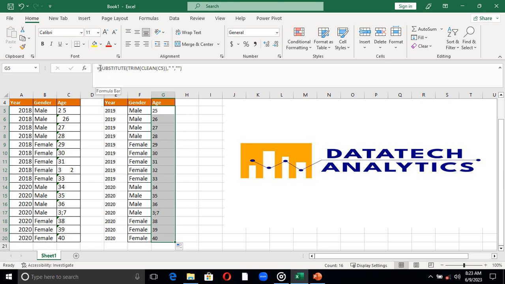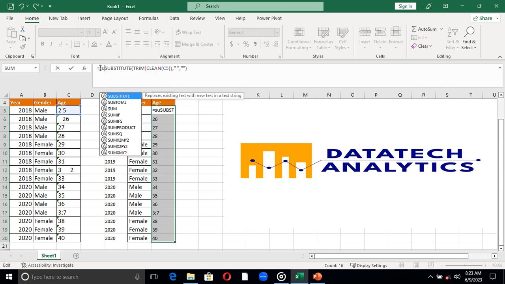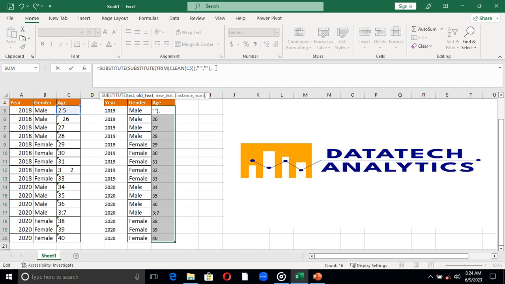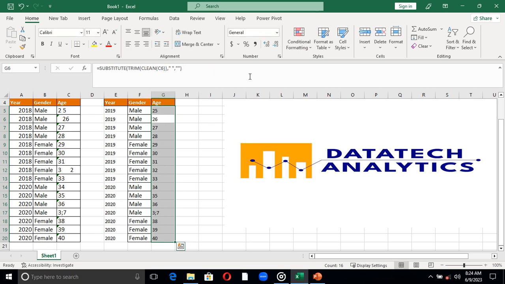To do that, I have to also introduce another substitute, based on the original solution that you can see there. Then the whole text now is semicolon. You have to quote that semicolon, then close it. Then I want you to replace it with nothing, like this. Then you close the parenthesis and you press enter.